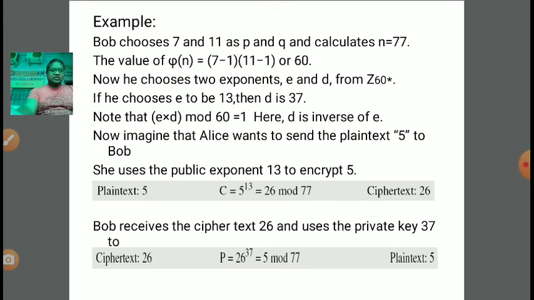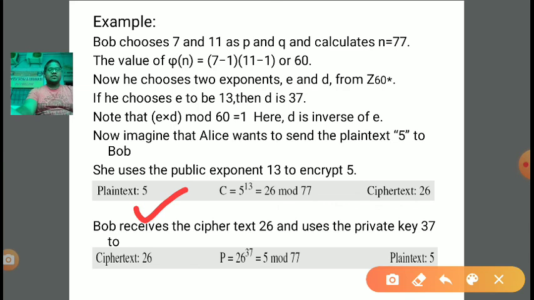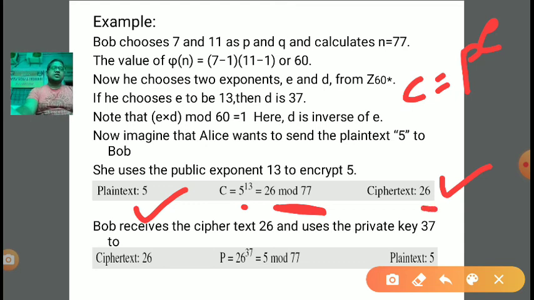Now imagine that Alice wants to send the plain text 5 to Bob. So the P value is 5. How to calculate C? C is calculated as P power E mod n. So the P value is 5, the E value is 13, and mod n is 77. If we perform this, we get 5 power 13 mod 77. By simplifying, we get 26, because under mod 77, 26 mod 77 is equal to 26. So the C value will be 26. The P value was 5 and the C value is 26.